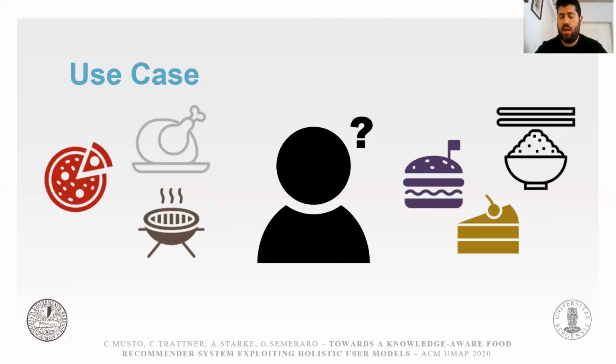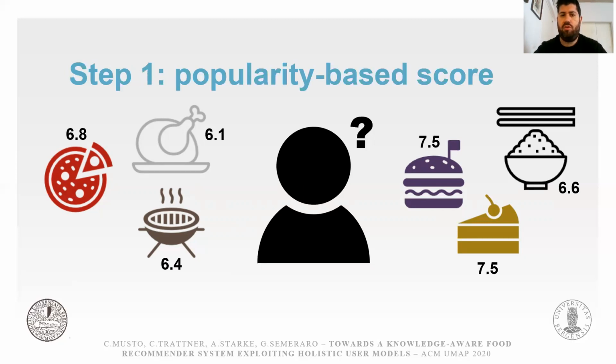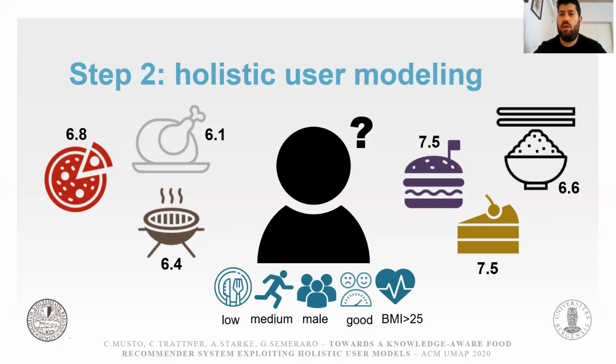Here you have a use case, a very simple use case with a set of available recipes for the user. We first calculate popularity-based scores. Next, we create the holistic user model of the user. In particular, you can see that we have a male user who is overweight. So in the third step, we exploit such information to re-rank all the available recipes by activating some of the rules that we have encoded.